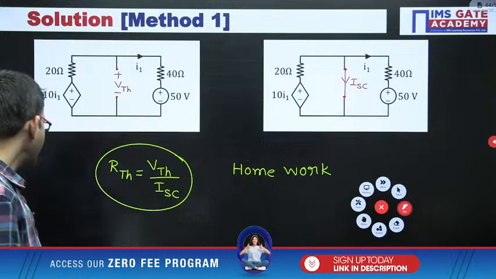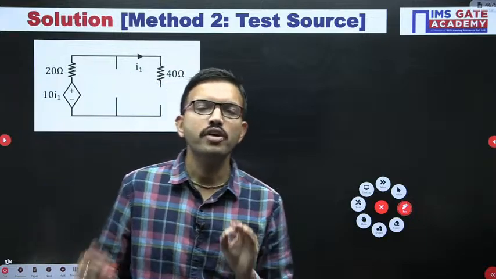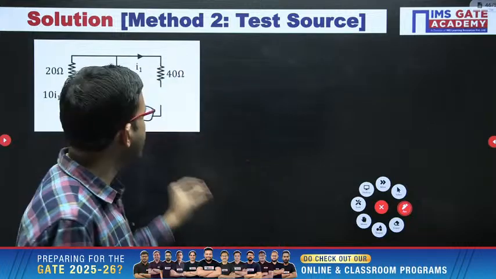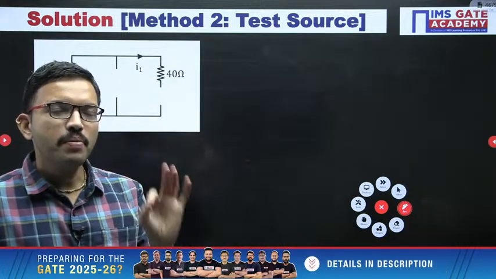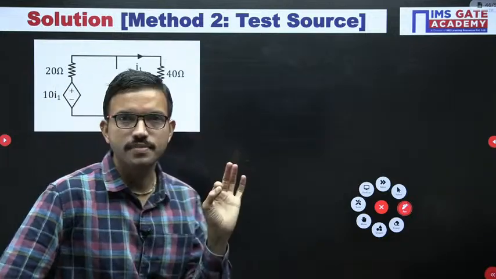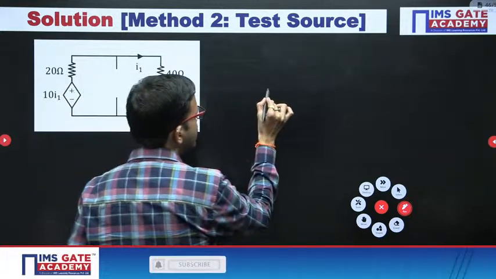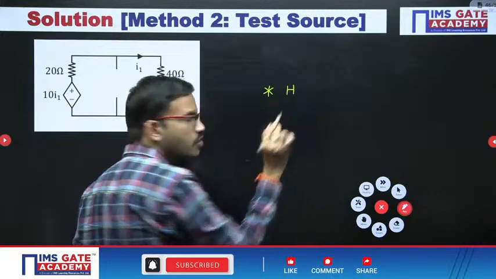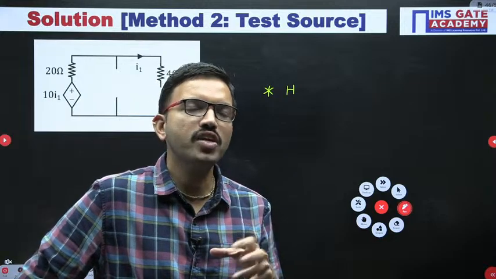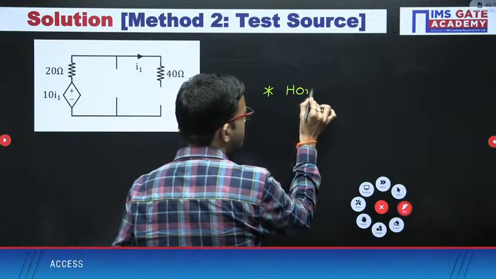The second method is the test source method. Whoever has already solved a good number of questions using the test source method can give a try. I am keeping suspense on how to solve the question using the test source method now, but I have given the hint about which method you can use to solve this particular question. That is the test source method. For now, this one also I am giving as homework for everyone. I want to cross check in tomorrow's session how many of you get the correct answer in both methods. This also I am keeping as homework.